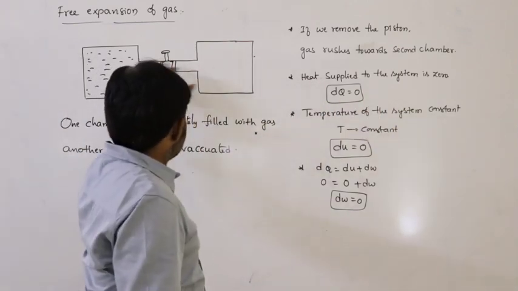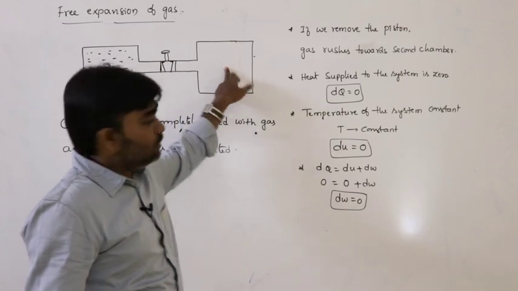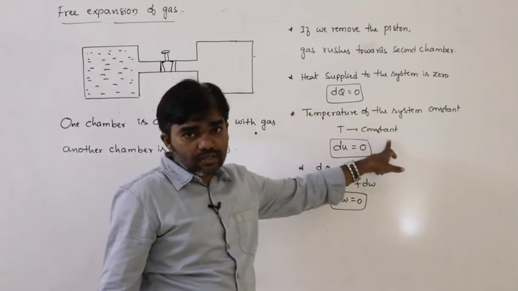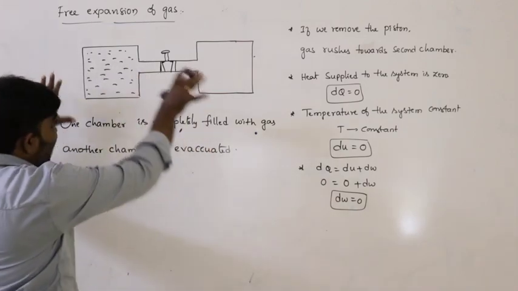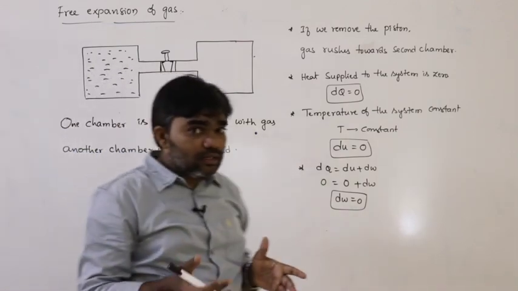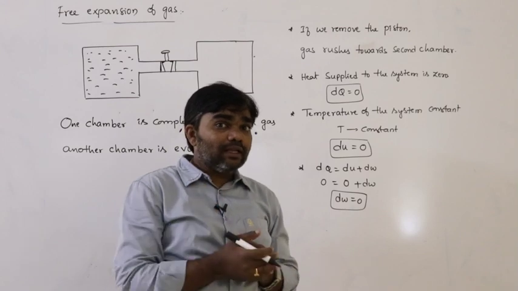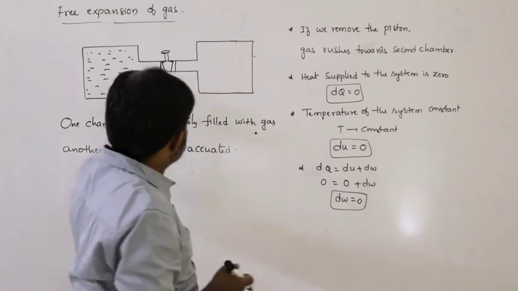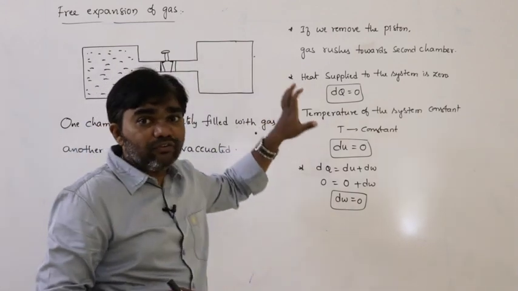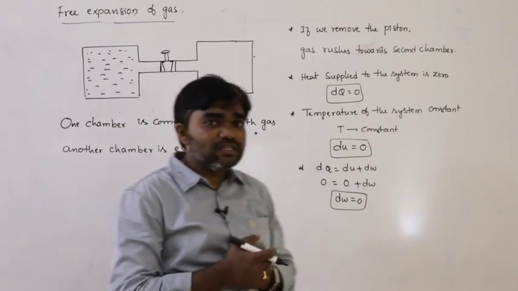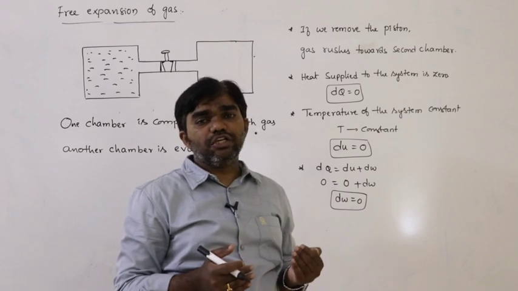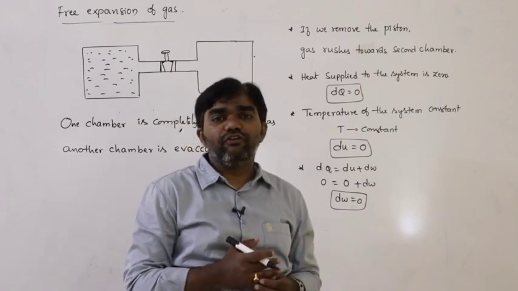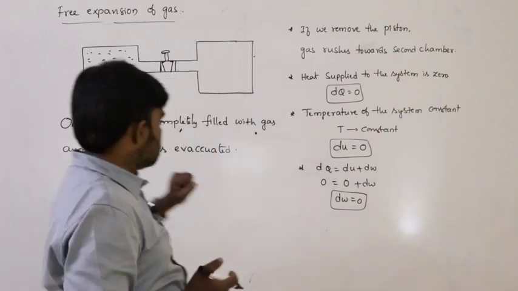Here the gas rushes towards another chamber, the temperature of the system remains constant, and these chambers are completely isolated. Isolated in the sense of adiabatic walls. That means these chambers are made up of adiabatic walls. Adiabatic walls means neither supply of heat energy to the system nor heat energy taken out from the system. That is the meaning of adiabatic walls. So that is the situation.